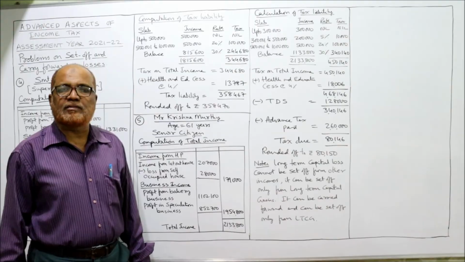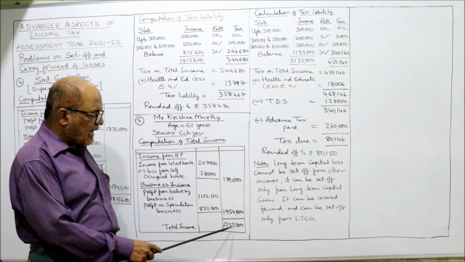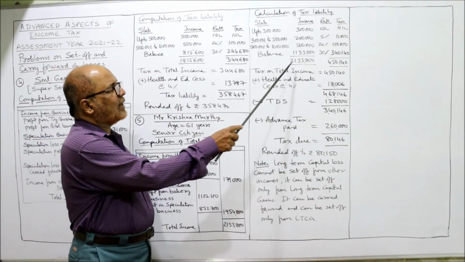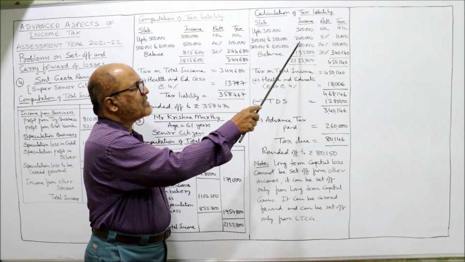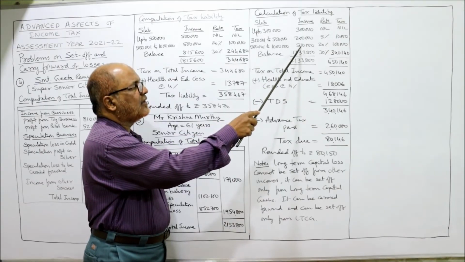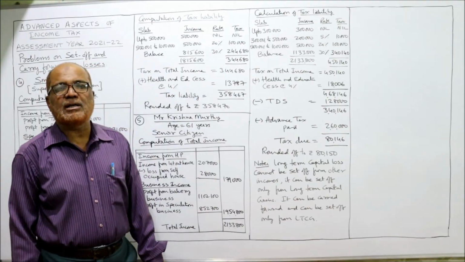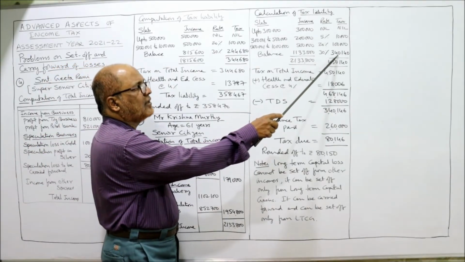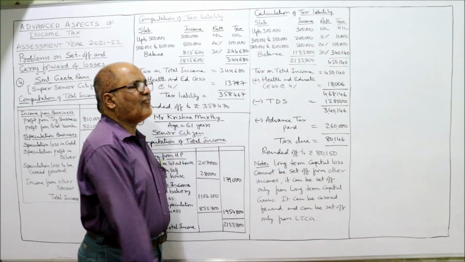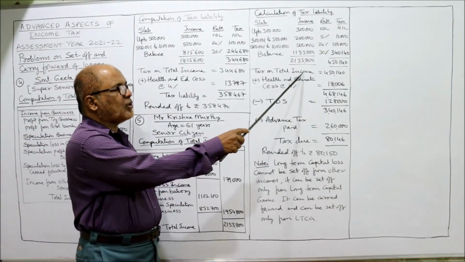Now balance. Over 10 lakh rupees, 30% is the rate of tax. What is the total income? 21,33,800. From 21,33,800, deduct first 10 lakh. 3 lakh plus 2 lakh plus 5 lakh, 10 lakh. So 11,33,800 is the balance on which 30% is the rate of tax. So total tax liability is 4,50,140. This is the tax on total income.